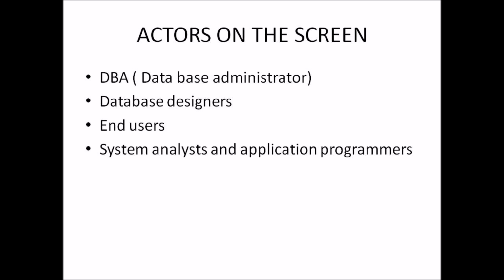There are several categories of end users. First category is casual end users. They occasionally access the database, but they may need different information each time. The next category of end users are naive or parametric end users. Their main function is to constantly query and update the database using standard types of queries and updates called canned transactions. An example is reservation clerks for airlines.